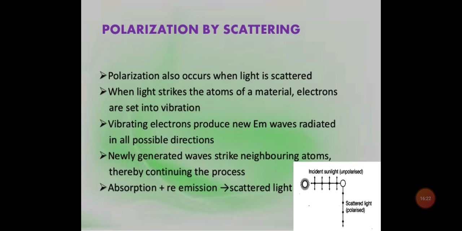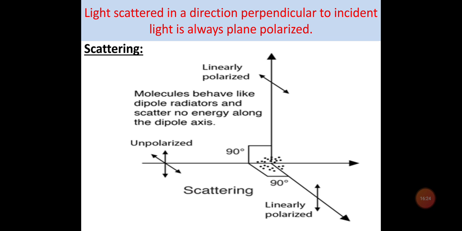So when light is incident on small objects such as particles of dust or smoke or air molecules, it is scattered in all directions. Now suppose that a beam of unpolarized light is incident on the scatterer along the z-axis. Since light waves are transverse in nature, all the possible directions of vibrations in the unpolarized light are confined to the xy plane, obviously, meaning perpendicular to the z direction.